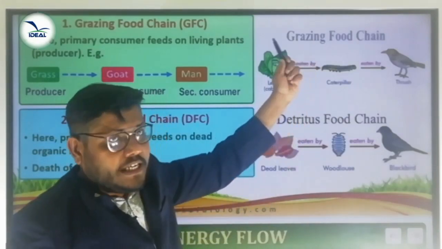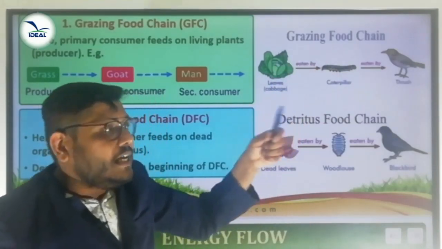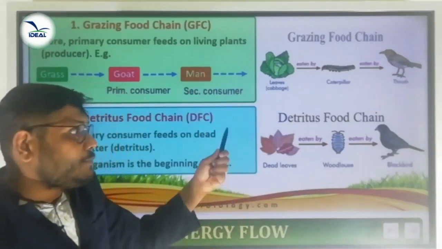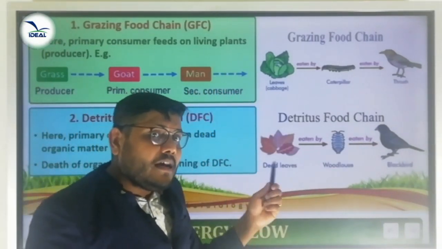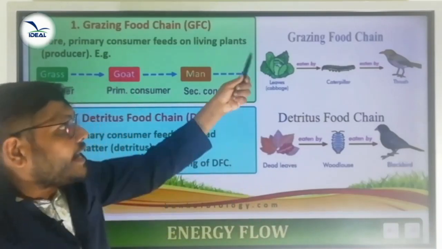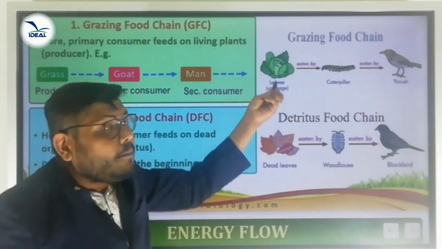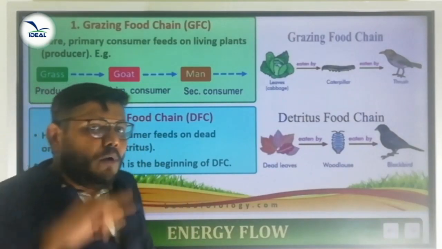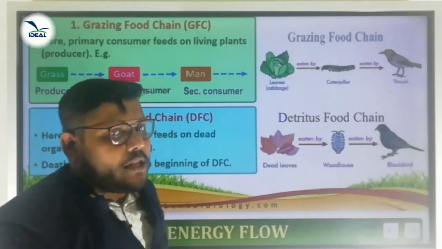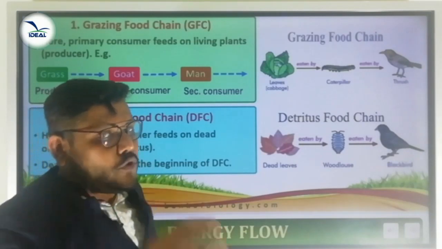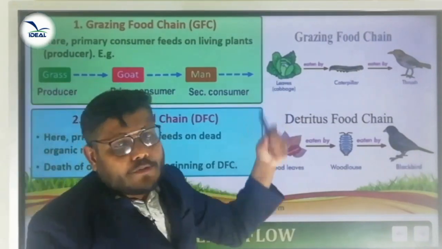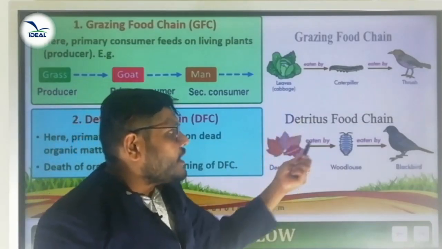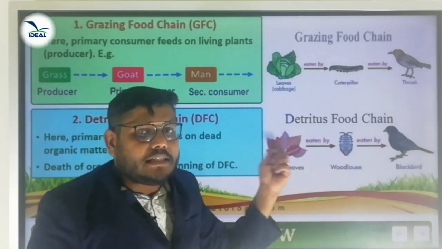This is GFC. Grazing food chain is GFC. There the living plant is the beginner. The detritus food chain begins from dead organisms, and the grazing food chain begins from living plants. Is it clear? These are the two types of food chain. One is the grazing food chain and another one is the detritus food chain. In the grazing food chain, the flow of energy is only a small fraction, but in the detritus food chain the flow of energy is high.